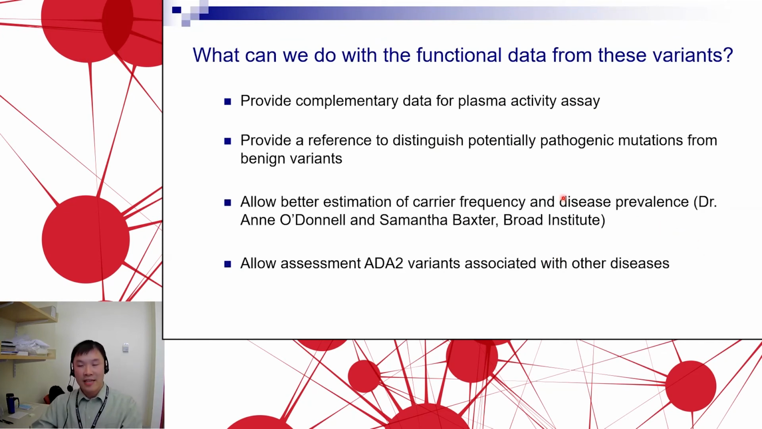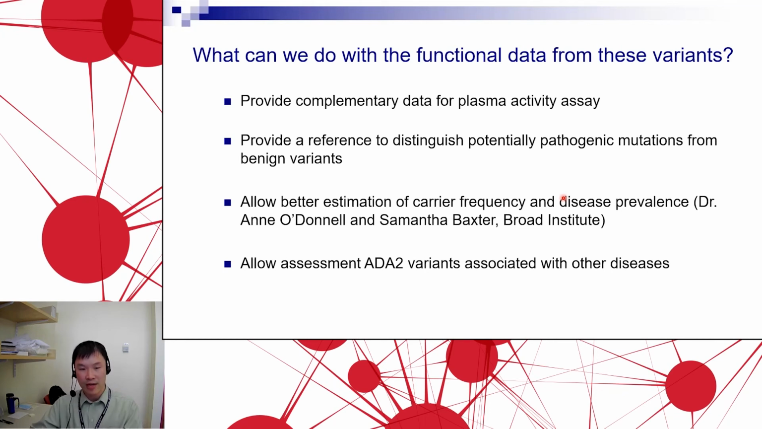Now, what can we do with this functional data from all of these variants? Of course, we can provide complementary data to the plasma activity assay, as we showed in the last slide. We can give you a reference to distinguish potentially pathogenic mutations from benign variants. And knowing a full list of pathogenic or potentially pathogenic mutations, we can use the information to help better calculate the carrier frequency and disease prevalence.